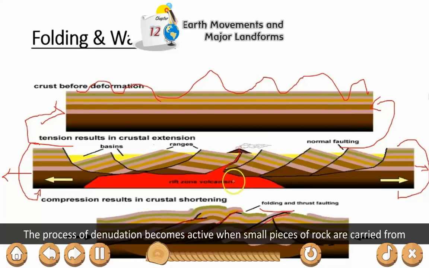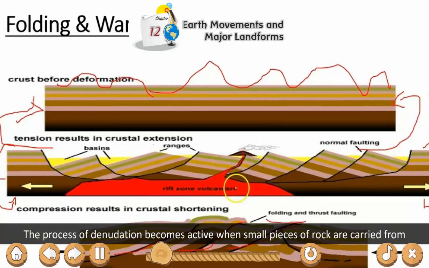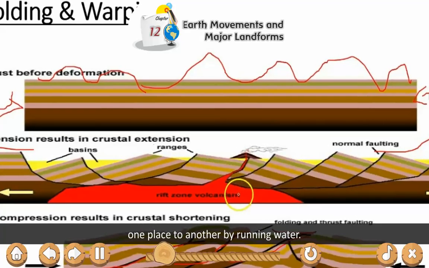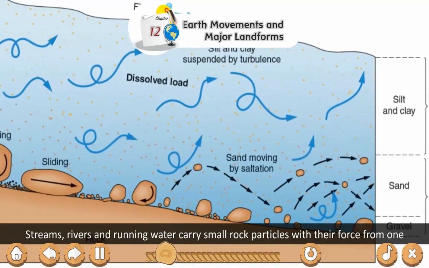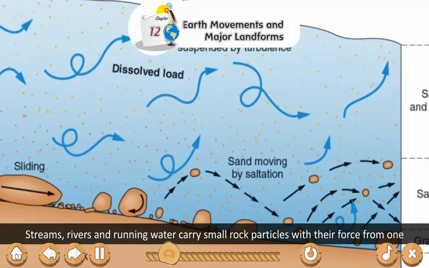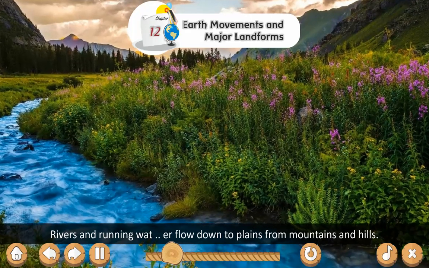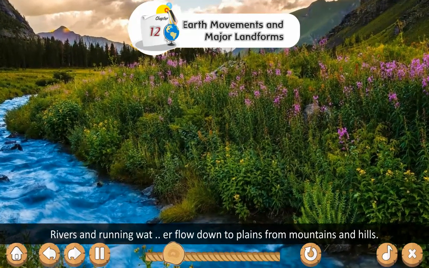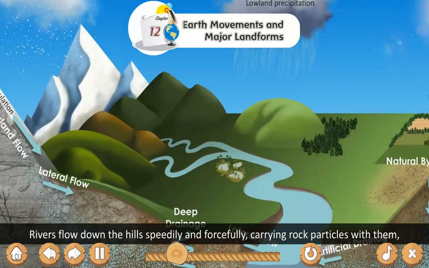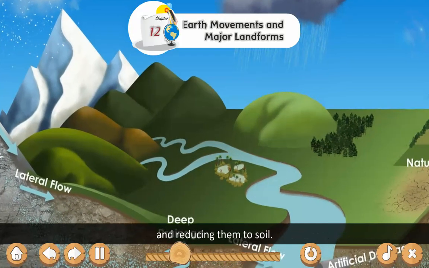Denudation. The process of denudation becomes active when small particles of rock are carried from one place to another by running water. Streams, rivers and running water carry small rock particles with their force from one place to another. Rivers and running water flow down to plains from mountains and hills. Rivers flow down the hills speedily and forcefully, carrying rock particles with them and reducing them to soil.